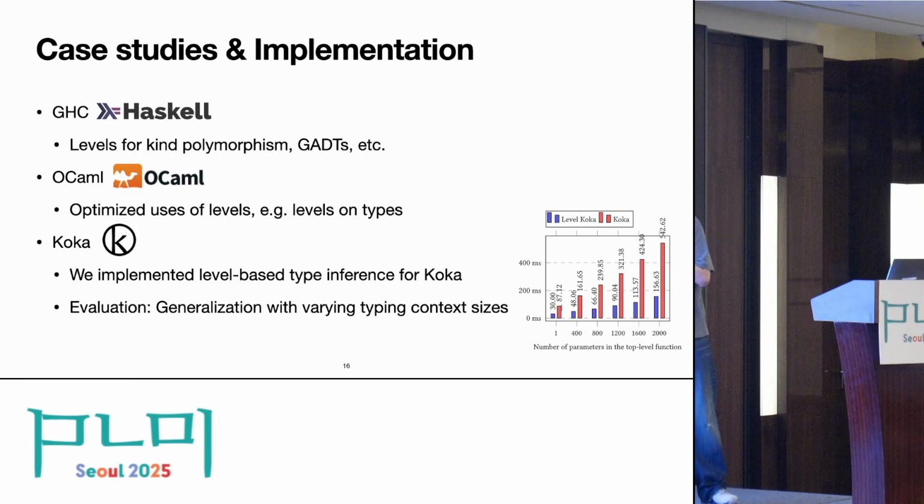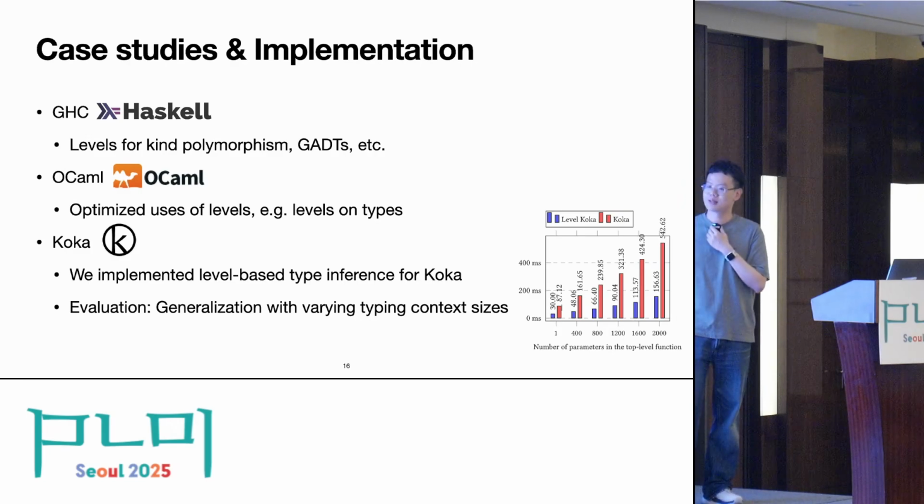In the top-level function here, we adjust the number of parameters so we can adjust the size of the typing context to control that, and we run the benchmark 10 times and take the average.